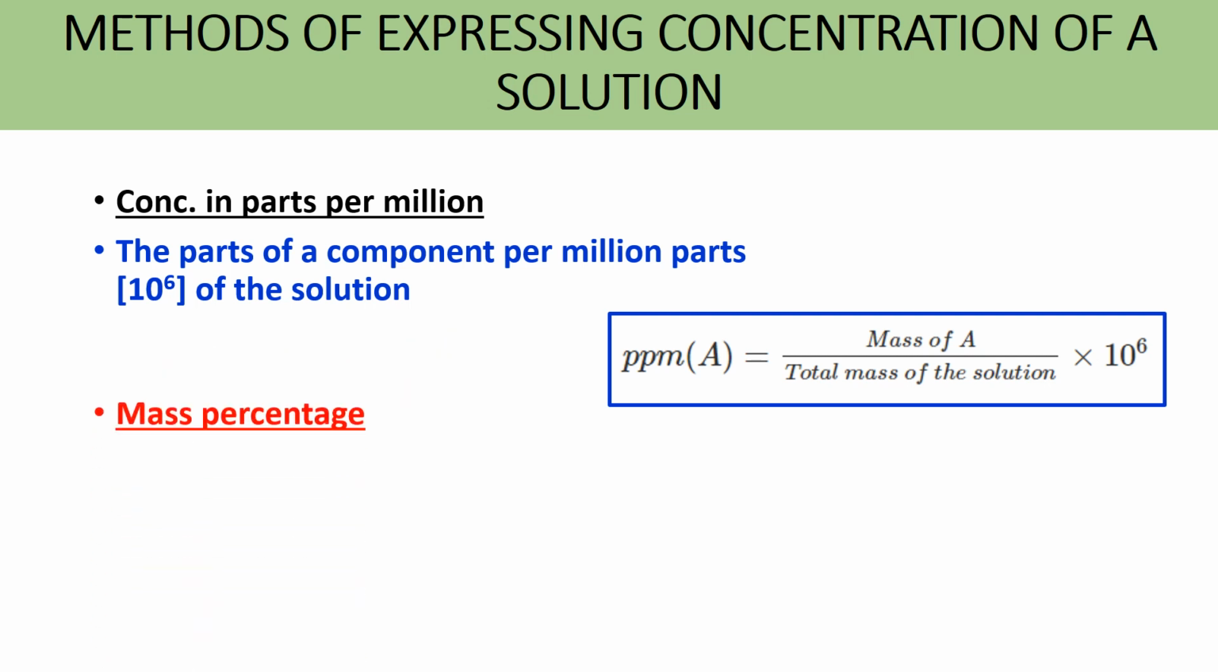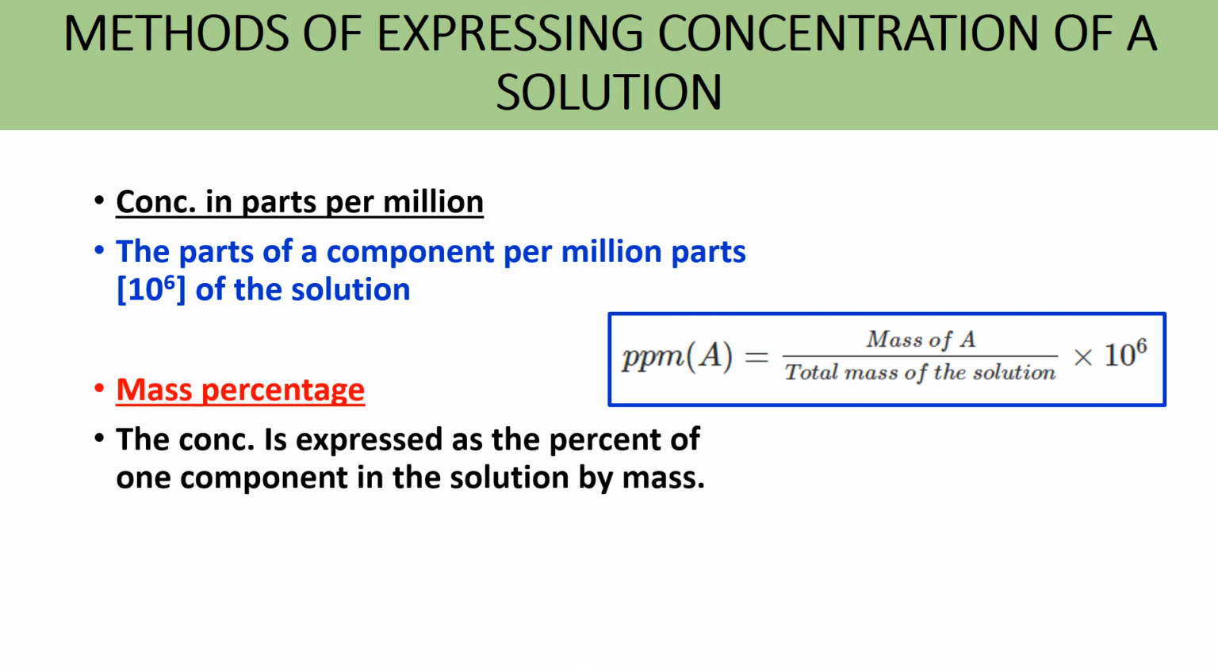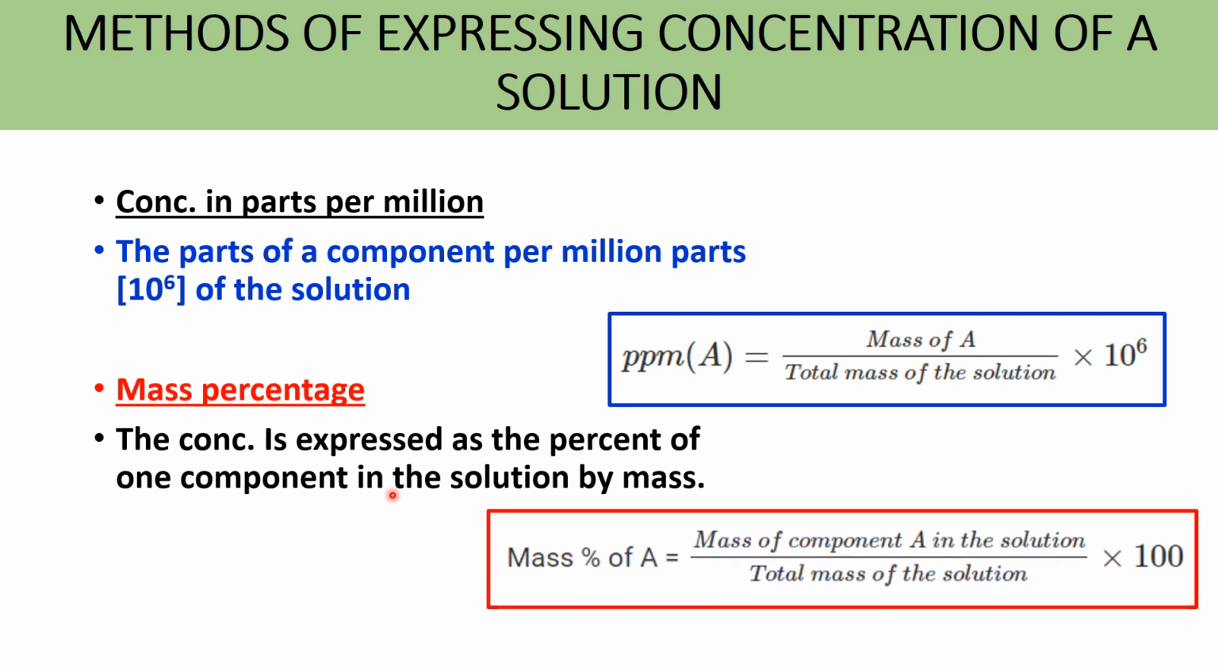Next way of expressing the concentration is mass percentage. Concentration is expressed as the percent of one component in the solution by mass. Mass percentage is equal to mass fraction into 100. That is, mass percentage of A is equal to mass of the component in the solution divided by total mass of the solution into 100. That is mass fraction into 100.